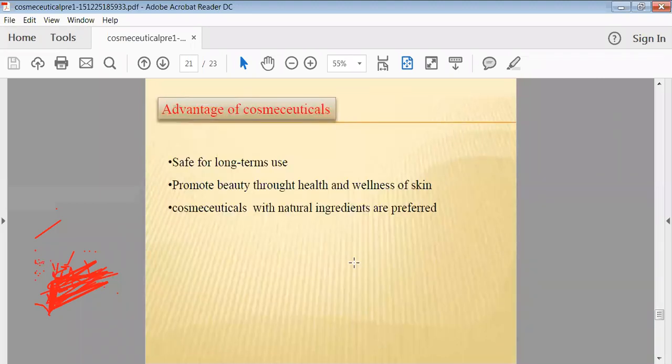So the advantages of cosmeceuticals are like that. These cosmeceuticals can be utilized safely as well as for long-term purposes. They are safe, and there are not that many potential disadvantages. Cosmeceuticals promote beauty throughout, as well as the health and wellness of your skin. So cosmeceuticals with natural ingredients are preferred.